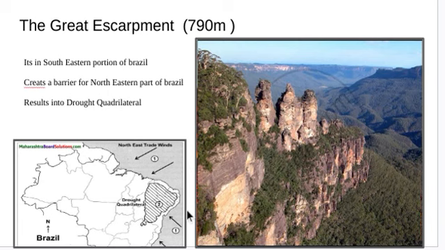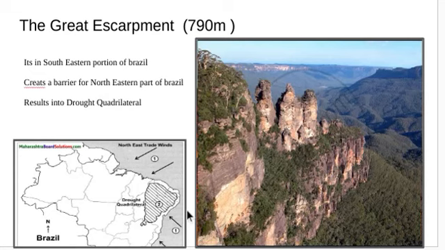Why is there a drought quadrilateral? Drought means there is no rain. The rain is not happening in this region. Why? Because the clouds moving from the South Atlantic Ocean crash into this mountain, and they move up and go down.